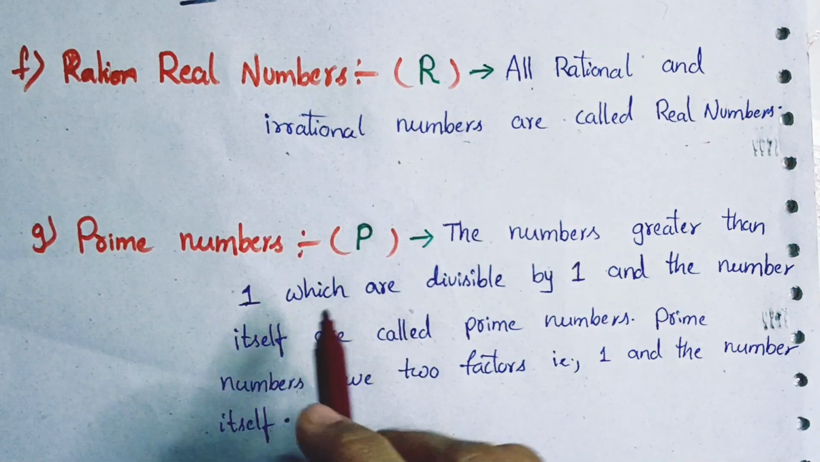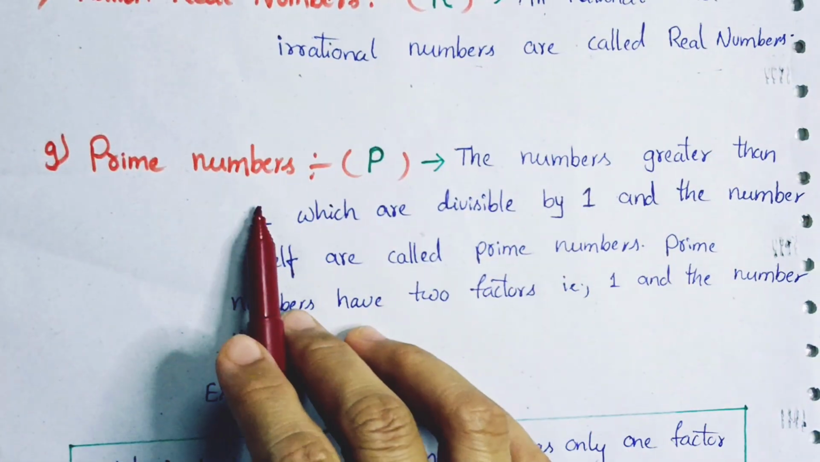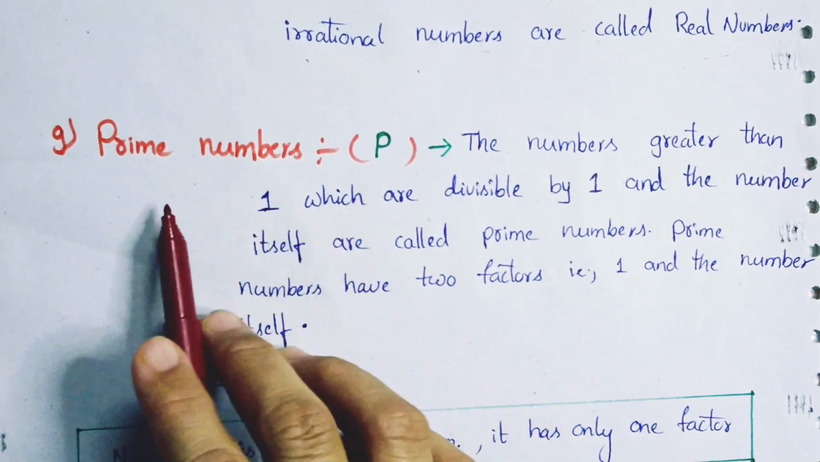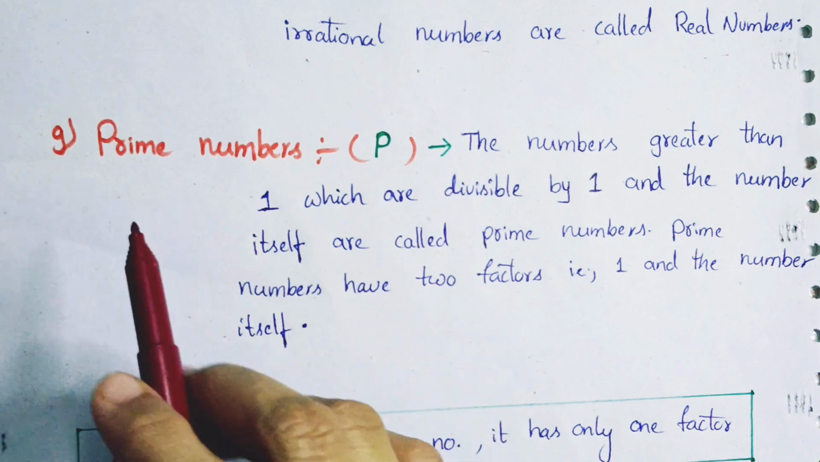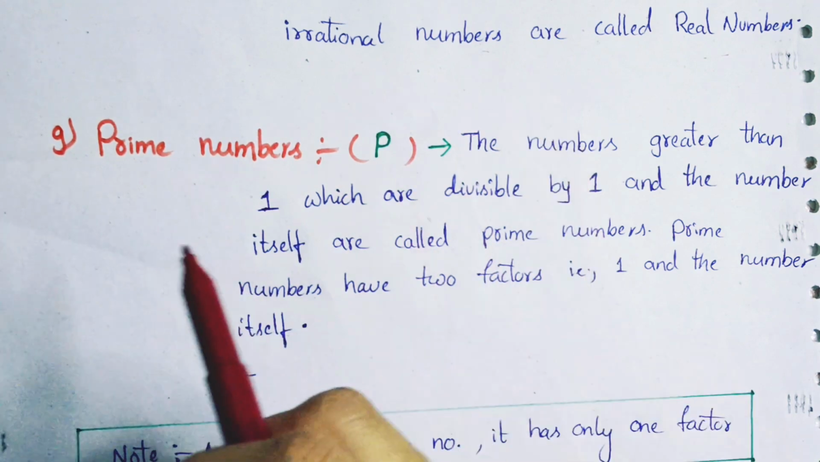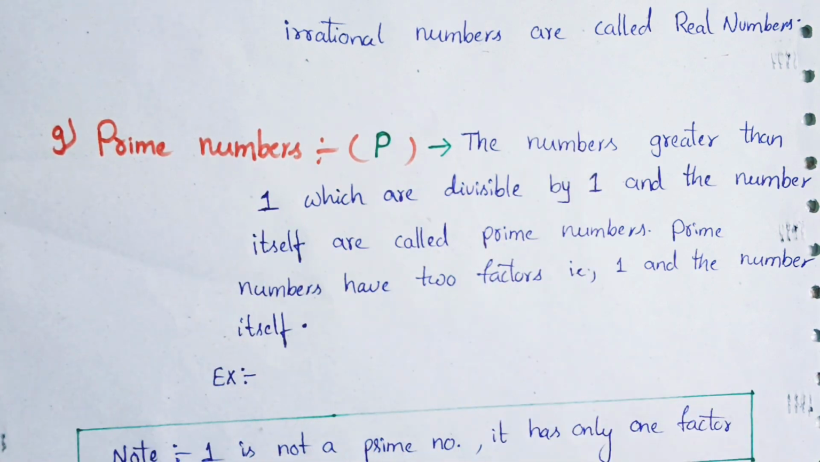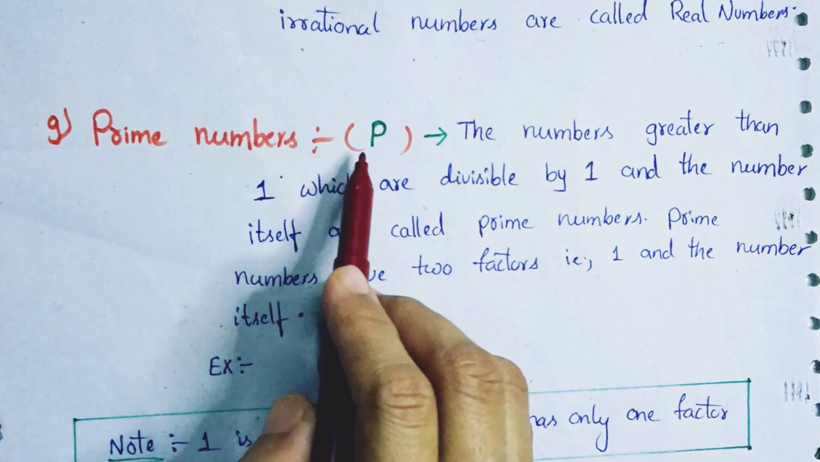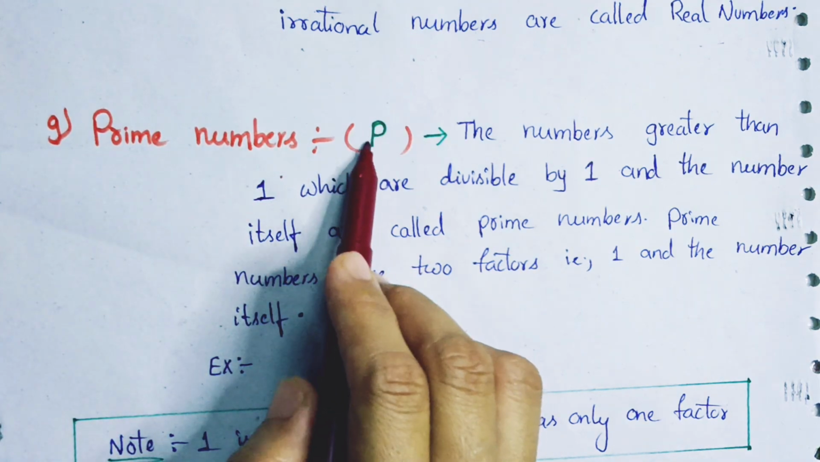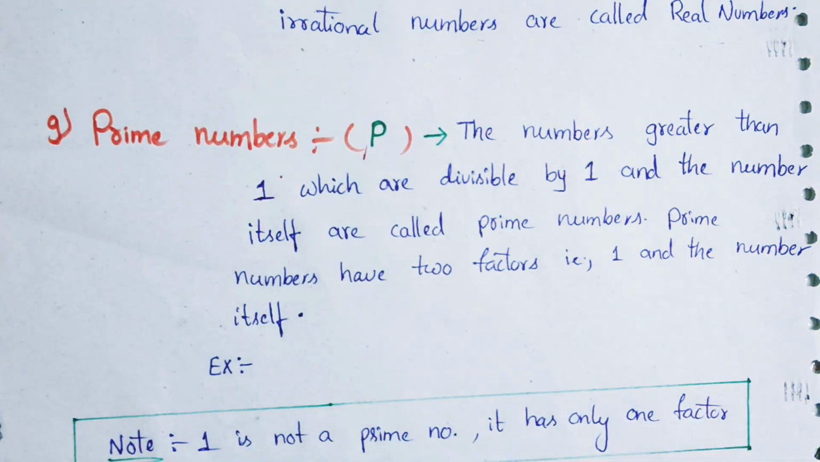Okay, now it's clear. Now we'll see the prime numbers. Why I'm explaining the definition of prime numbers is that in this chapter prime numbers also play an important role. That's why I'm giving you the definition of prime numbers. Let's see what prime numbers are. Prime numbers are denoted by capital letter P. So let's see the definition.